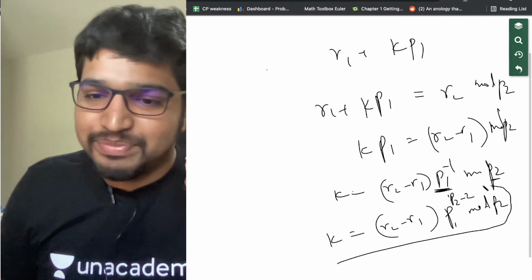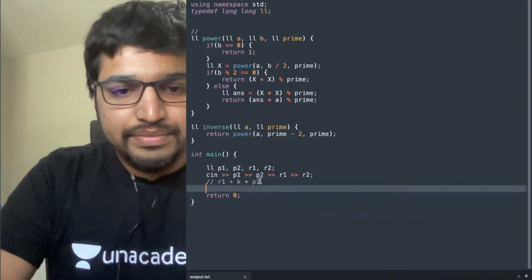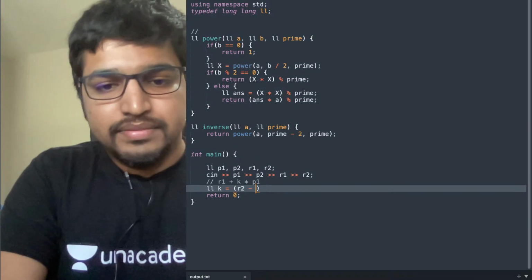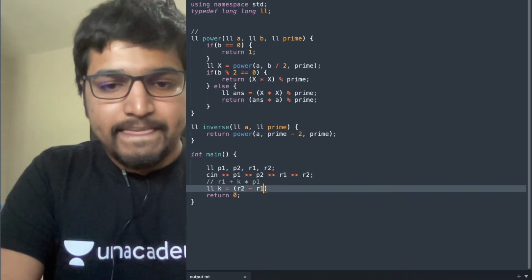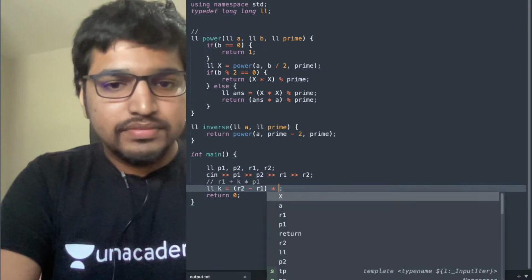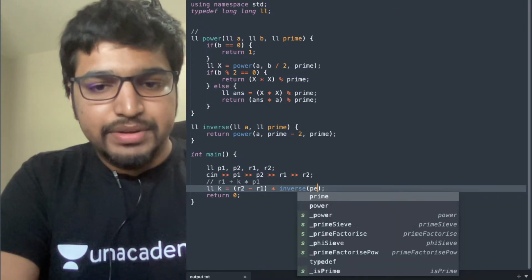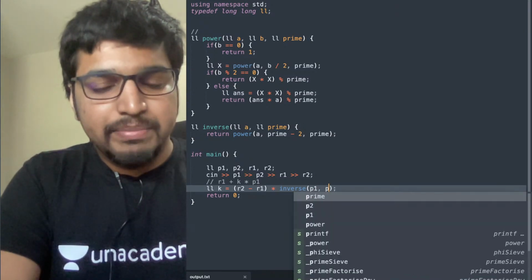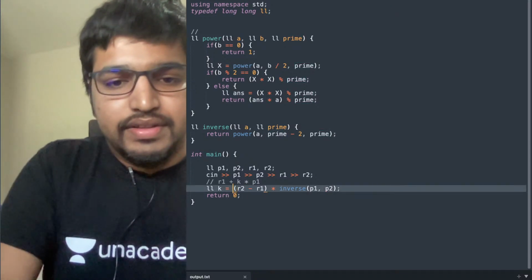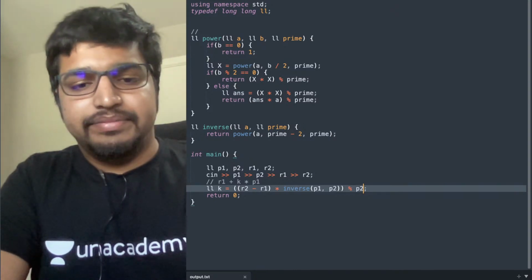So let's compute k. long long k equals r2 minus r1, into the inverse of p1 with p2, the whole thing modulo p2.